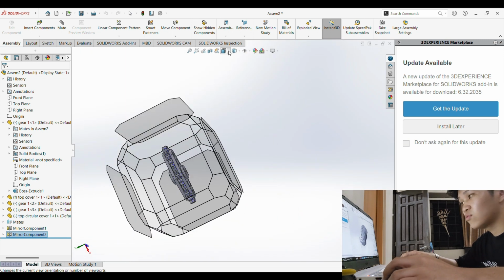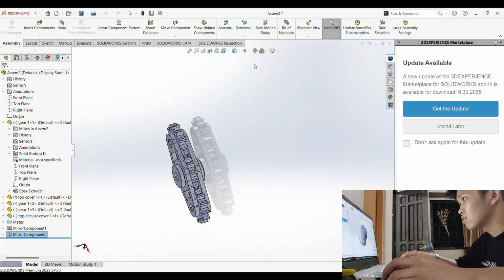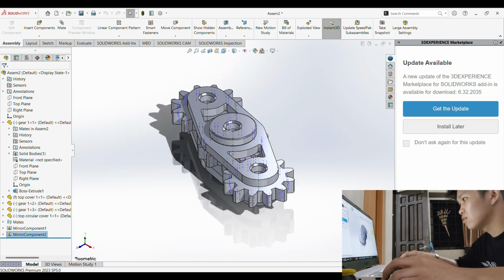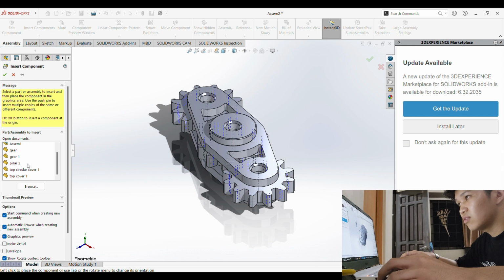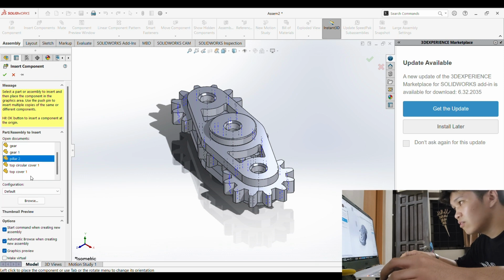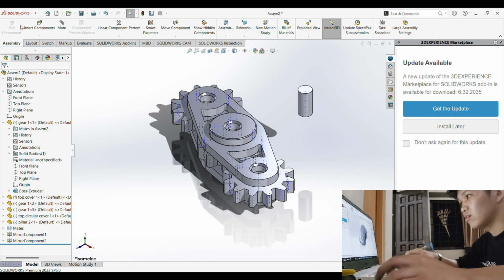Now we're gonna add another component, which is the pillar 2, this one, and just mate it with the top part, the inner chamfer there, and just enter.